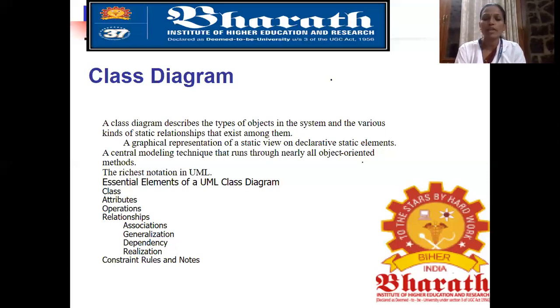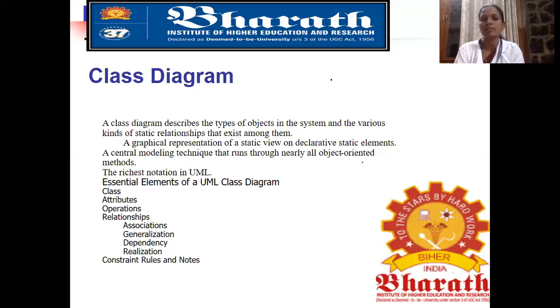Next, the software development lifecycle also defines the methodology of improving the quality of the software and improving the overall performance. So by improving this, we can improve our class diagram representation also. So we will explain class diagram. Class diagram specifies the types of objects in the system and the various kinds of static relationships that exist among them. If it is a graphical representation, we can easily understand. If it is theory, it is a little hard for us. Once it is graphical representation, we can easily store it in our mind.